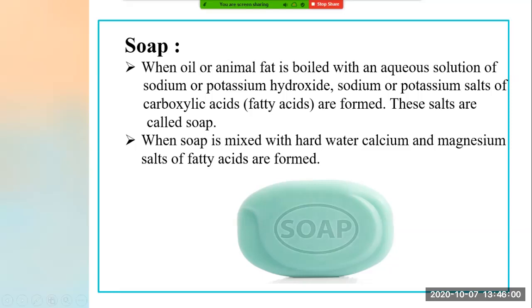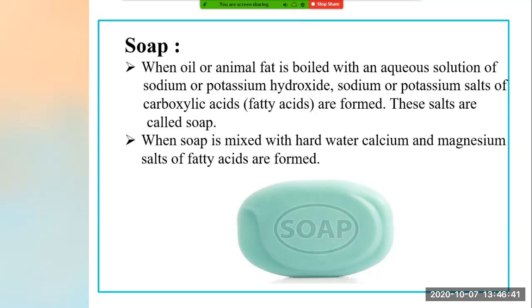Now see, when oil or animal fats, some essential oils, meaning some vegetable oils, or animal fat is boiled with an aqueous solution of sodium or potassium hydroxide, sodium or potassium salt of carboxylic acid, fatty acids, are formed. These salts are called soap. Now I will explain what the definition means.